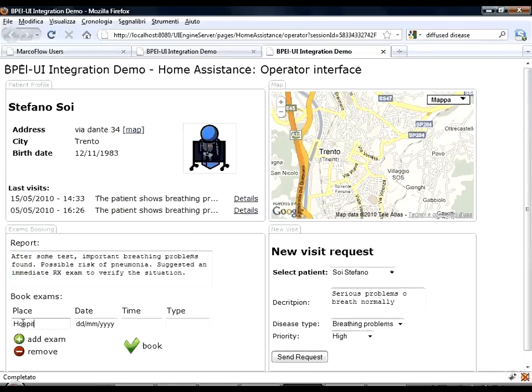In fact, going back to the operator page, we can see that the booking component has been updated, and the operator can insert the data of the exams he booked, maybe by phone. These data are then sent to the process that stores them, invoking another dedicated web service. Now the process instance can be actually closed.